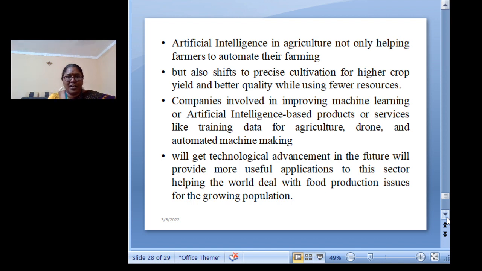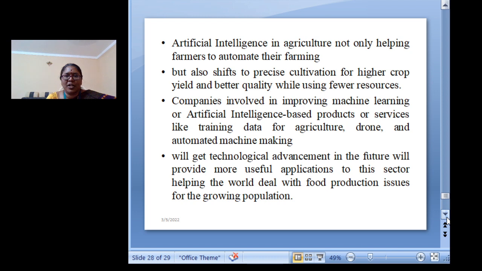Artificial intelligence is helping agriculture, not only for farmers to automate their farming, but also shifting toward precise cultivation with higher crop yield and better quality using fewer resources. The companies involve machine learning and artificial intelligence based products and services, and also training data for agriculture, drones, and the automated machine, that is, robots.